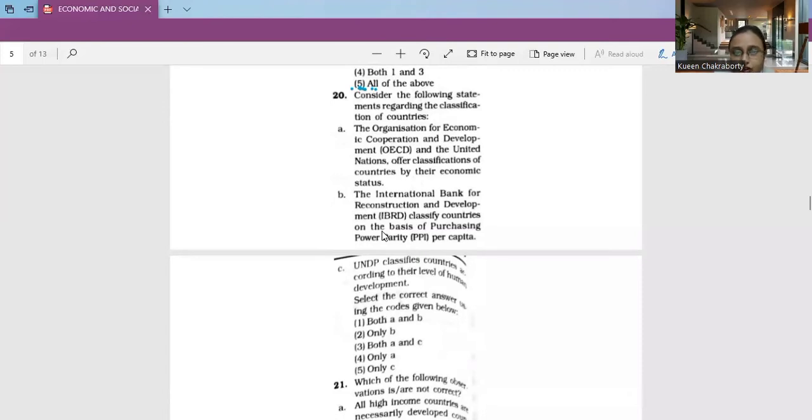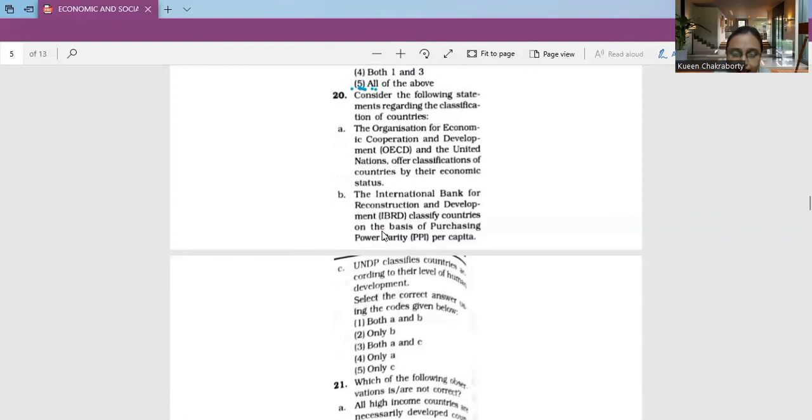The Organization for Economic Cooperation and Development, that is the OECD, and the United Nations offer classifications of countries by their economic status. Yes, we know this as true. The most common way to define the developing world is by per capita income only. Several international agencies, including the OECD and the United Nations, offer classifications of countries by their economic status. Okay.